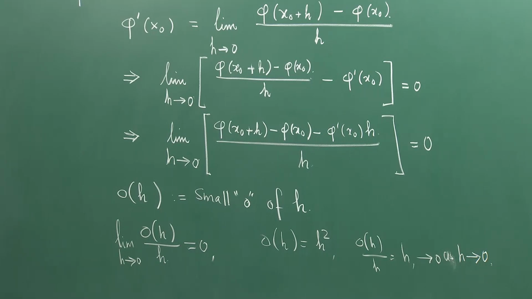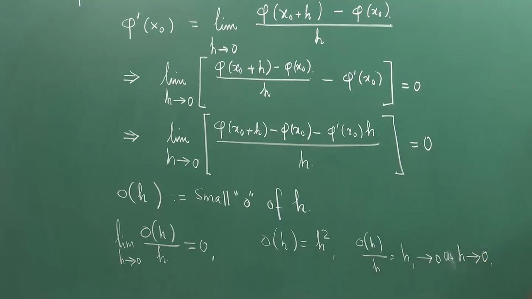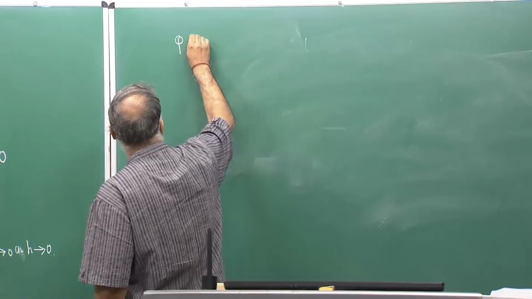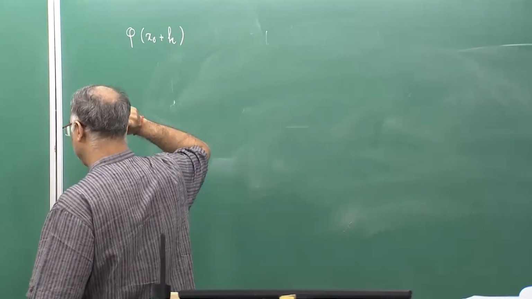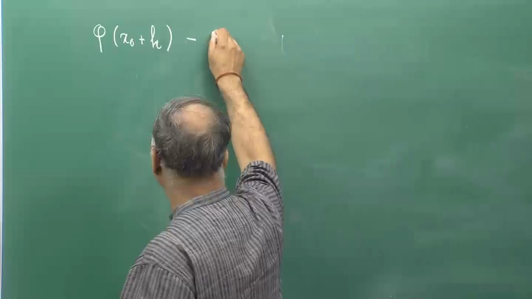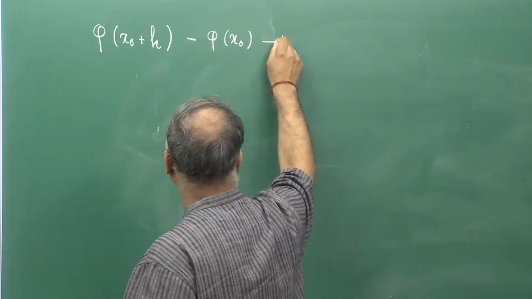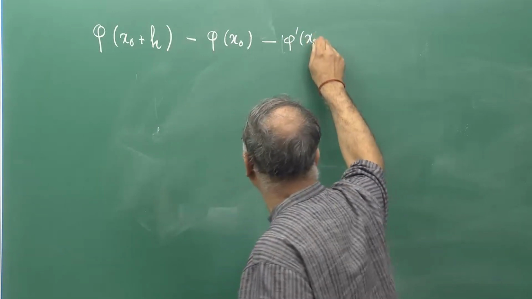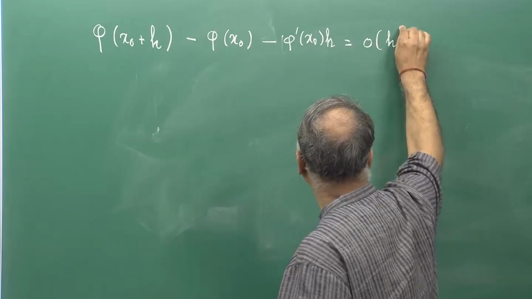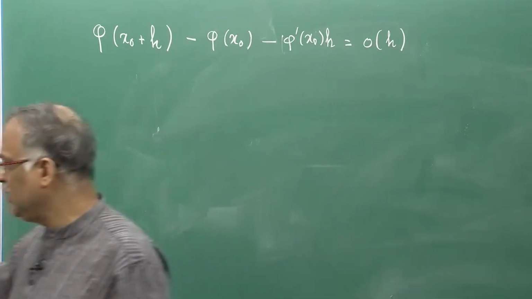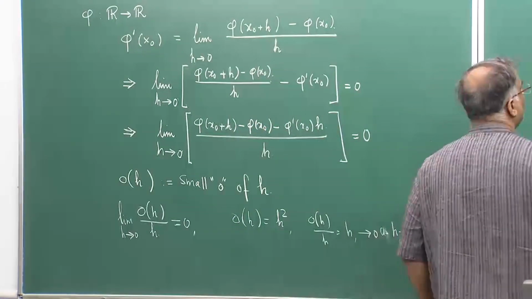So, now by the definition of a small o of h, what do I get? I get that phi of x0 plus h minus phi of x0 minus phi dash x0 h is a small o of h quantity. That is what I get from this definition of small o of h. So, this quantity must be a small o of h quantity.